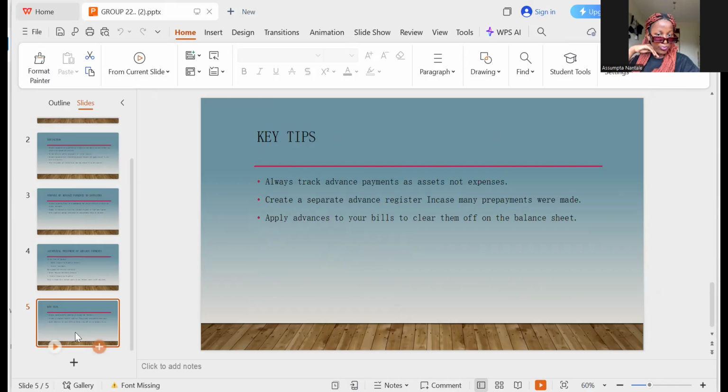These are some of the key tips as we are recording our advance payments to suppliers. We always have to first track the advance payments as assets, not expenses. Then we create a separate advance register in case many payments were made. Then we apply advances to our bills to clear them off on the balance sheet. After recording it as an asset, you have to pay off the bill for it to balance off in the balance sheet. So these are some of the slides we came up with.